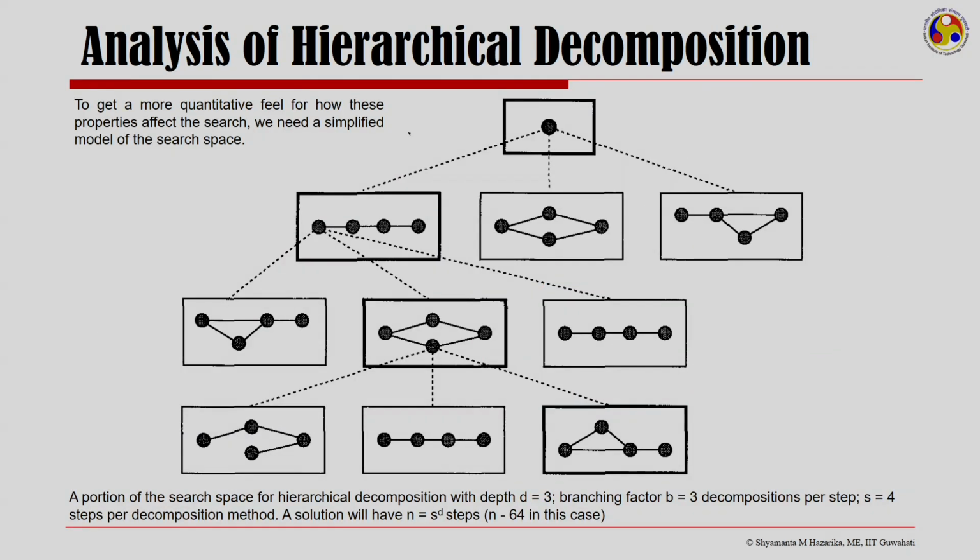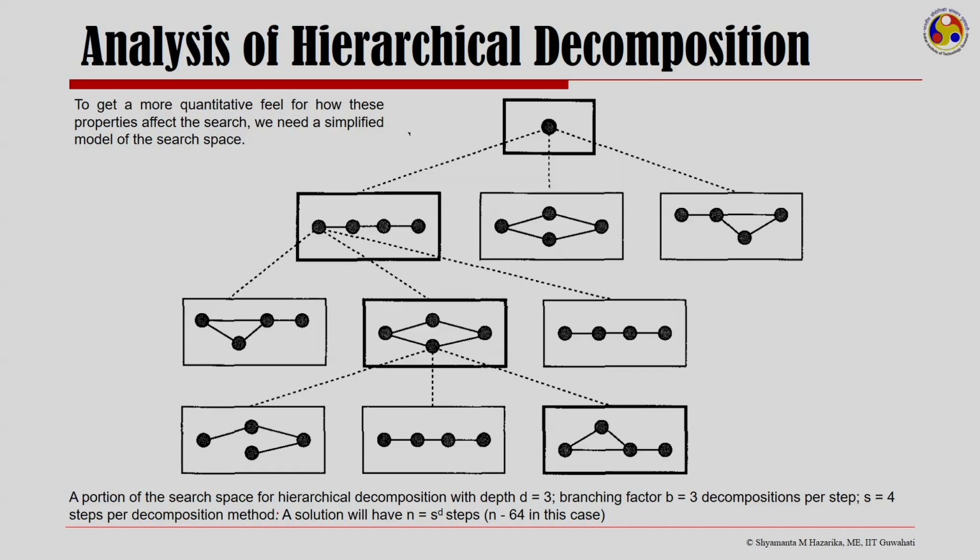To get a more qualitative feel for how these properties affect the search, we need a simplified model of the search space. So, here I show a portion of the search space for hierarchical decomposition with depth d equal to 3, branching factor of 3 decompositions per step, and 4 steps per decomposition method.